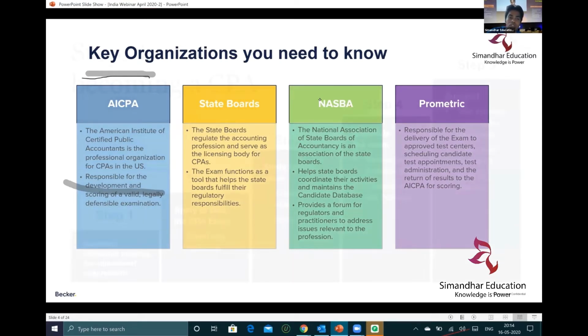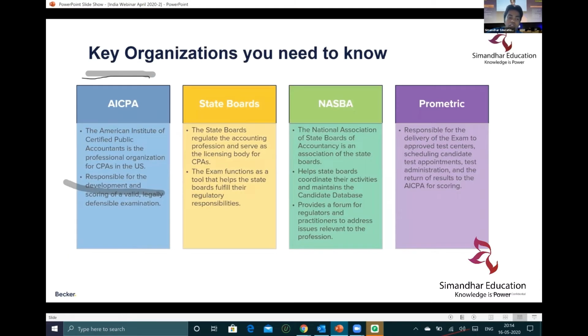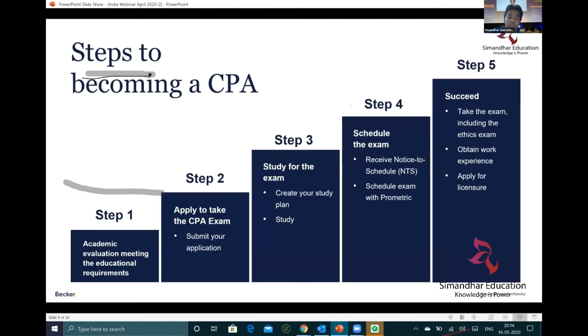Okay. So what are the steps to become a CPA? What is step one? I have just prepared this slide in a stepwise format. The first step is the academic evaluation, meeting the education requirements. Second step is to apply to take the CPA exam. That means you need to submit your application. Step 3 is to study for the exam, create your study plan and study with Becker, Samandar, or any of the other review providers like Wiley, Gleim, Hawk, or whatever.